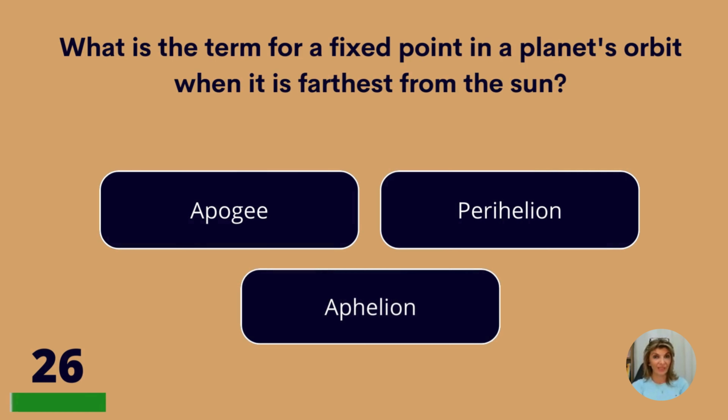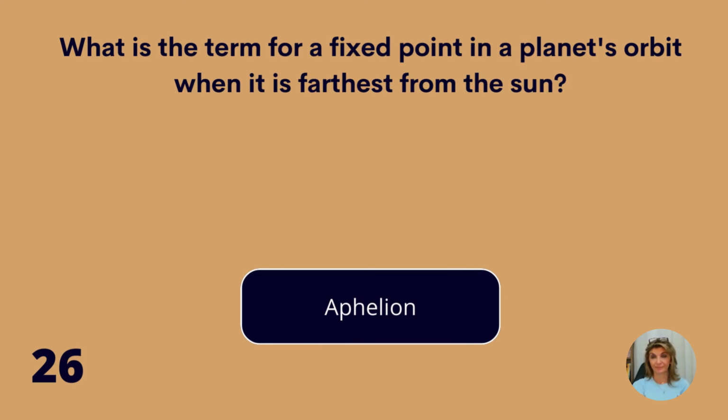What is the term for a fixed point in a planet's orbit when it is farthest from the sun? Apogee, perihelion, or aphelion? Aphelion.